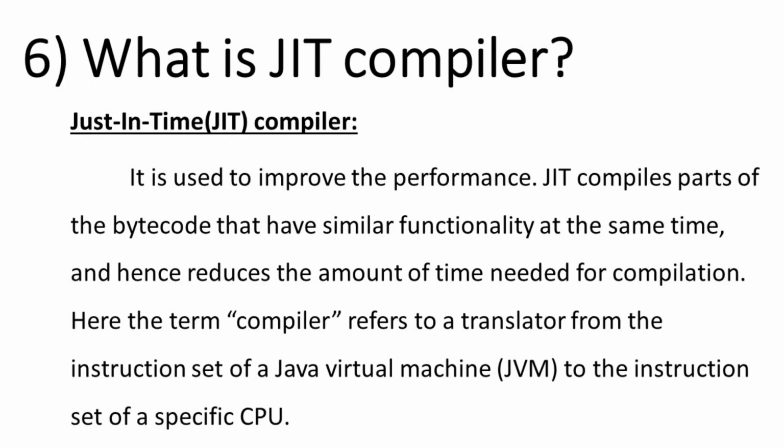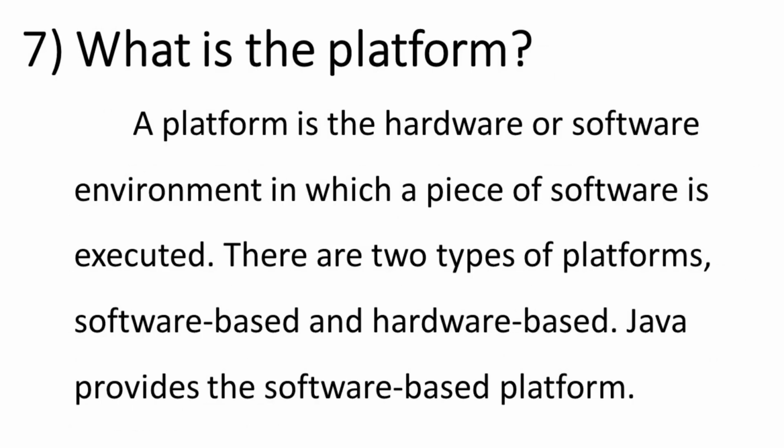What is JIT compiler? Just-in-time, JIT compiler. It is used to improve the performance. JIT compiles parts of the bytecode that have similar functionality at the same time, and hence reduces the amount of time needed for compilation. Here the term compiler refers to a translator from the instruction set of a Java Virtual Machine, JVM, to the instruction set of a specific CPU.